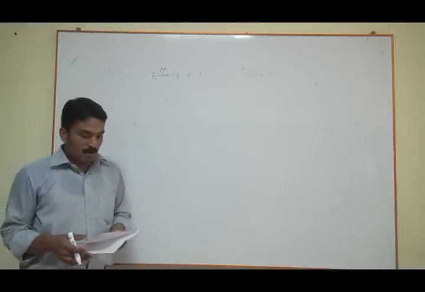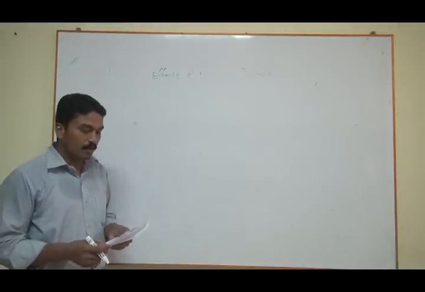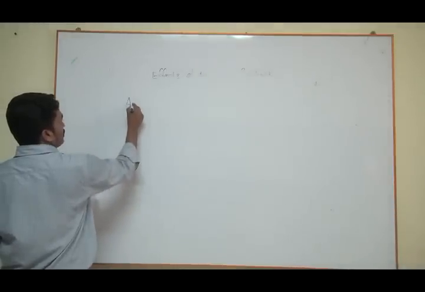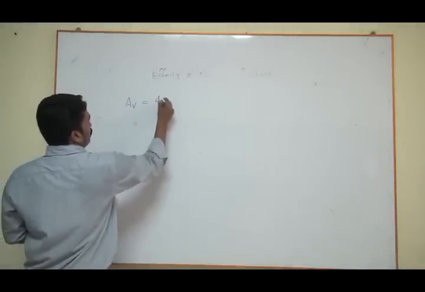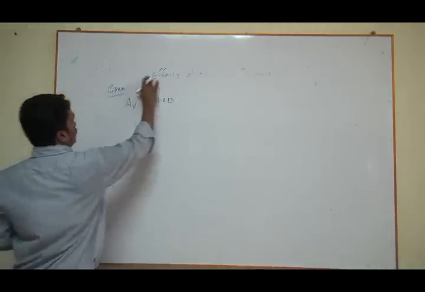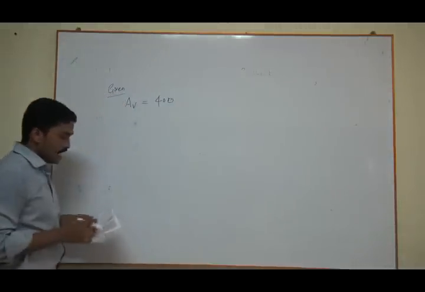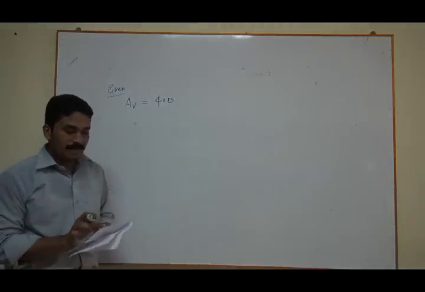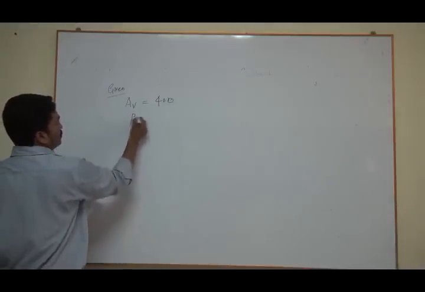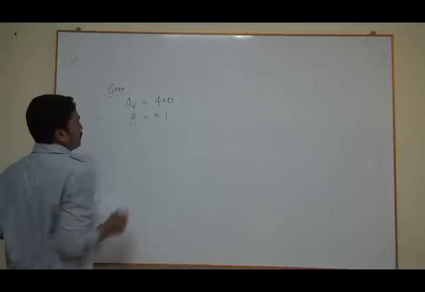So in the given problem, we have 400 without feedback. So without feedback means simply AV is equal to 400. This is given data. And also they have given feedback ratio is equal to 0.1.